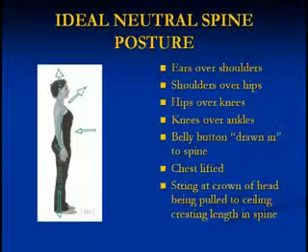Chest is lifted, not crunched down facing the floor, but almost lifted up to the ceiling. Imagine a string attached to the crown of your head, pulling you up, trying to make you taller, versus most of us just kind of sink and collapse into our bodies instead of trying to feel ourselves as being taller than we actually are. This is proper neutral spine posture and what we should get in the habit of feeling and doing.